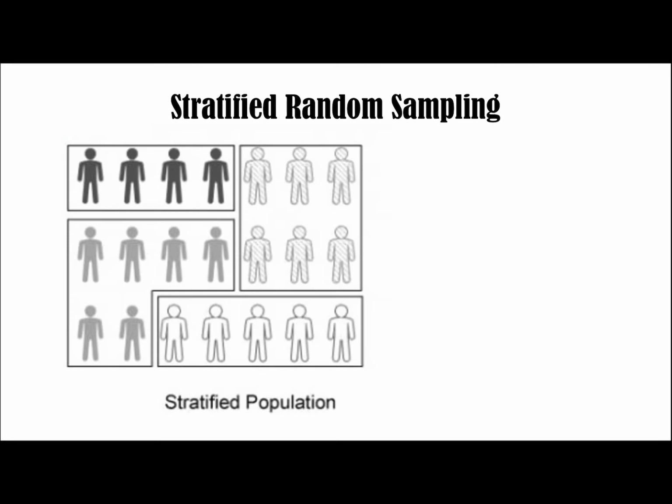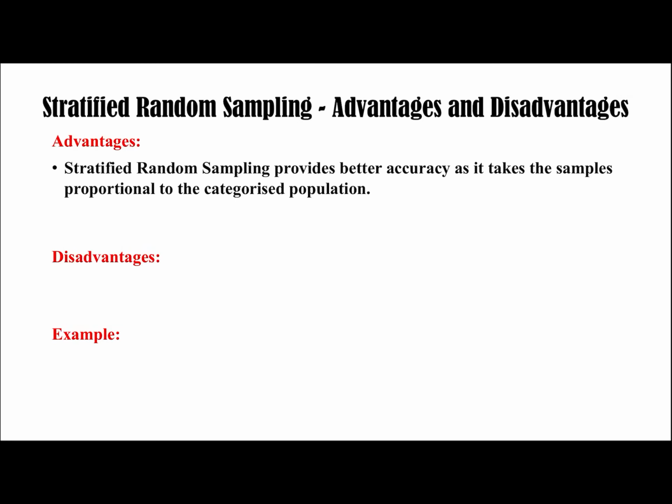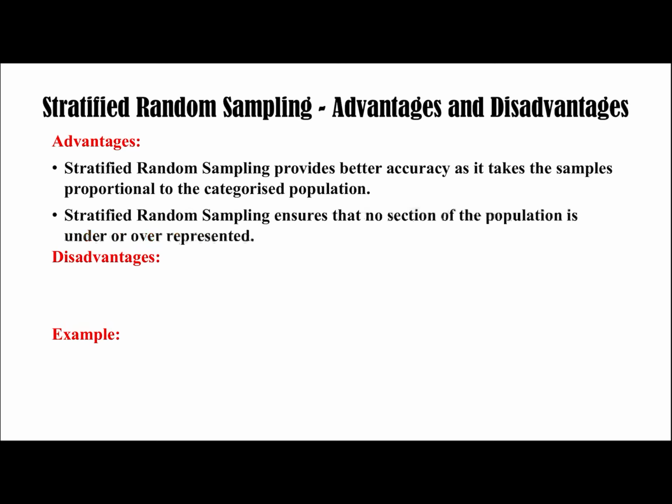Then next is stratified random sampling. The population is categorized. So in the process, we categorize the population, decide the size of the sample, and calculate the number of samples to be taken from each of these strata. Advantages and disadvantages of stratified random sampling. Stratified random sampling provides better accuracy as it takes samples proportional to the categorized population. It ensures that no section of the population is under or overrepresented.